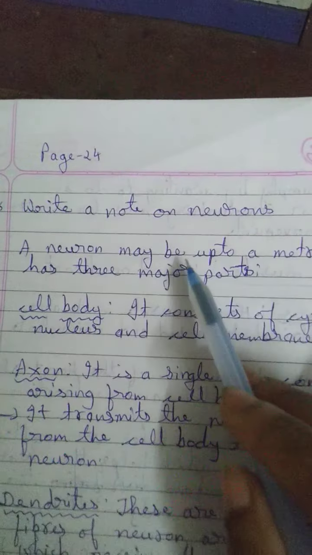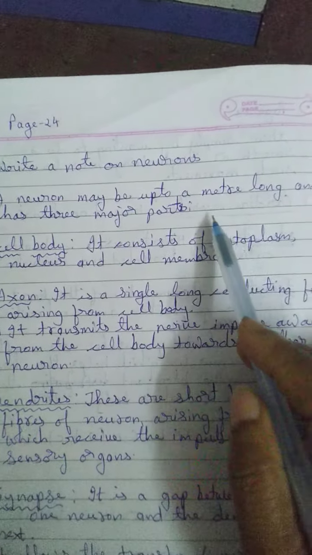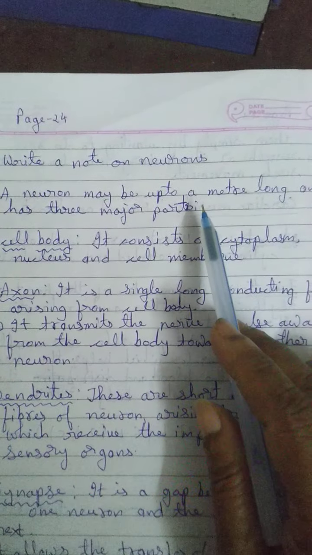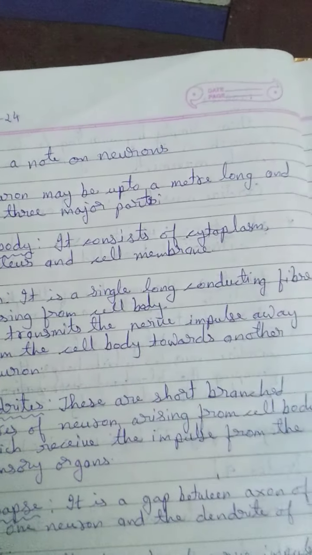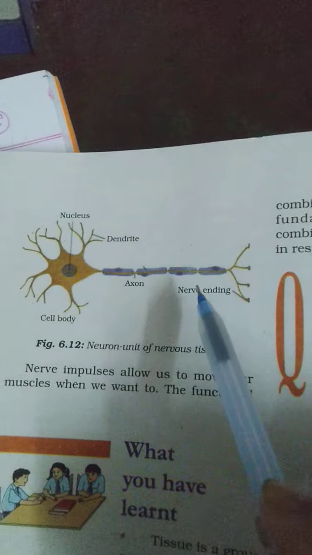Let us see the short note on the neuron, how the neuron looks and how it functions. A neuron may be up to 1 meter long. It is a cell, but it is the longest cell in the body, the nerve cell. It may be 1 meter long, and it has 3 major parts. Now see the diagram of the neuron. It is given on page number 78 of your textbook. This is the diagram of the nerve cell, that is called a neuron.